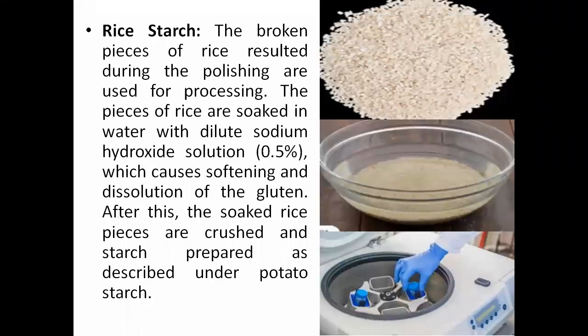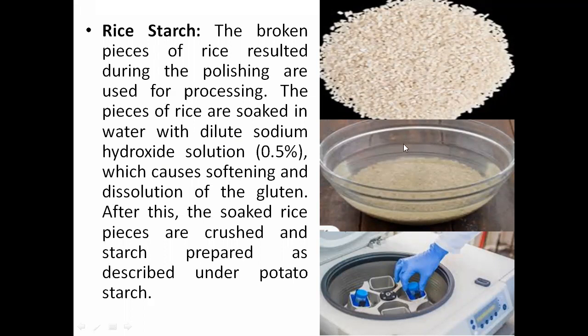Coming to rice starch, when we are trying to obtain it from rice, the broken pieces of rice, which you can see in the image here, are not the entire particle. These broken pieces of rice result during polishing and are used for processing. Whenever polishing is done, the rice particles break into small pieces that can be used. The pieces of rice are soaked in water with dilute 0.5% sodium hydroxide solution, right?